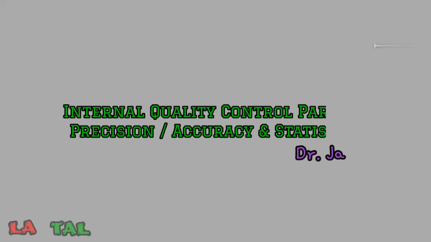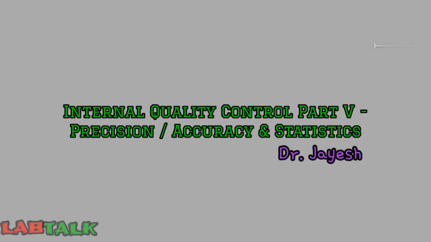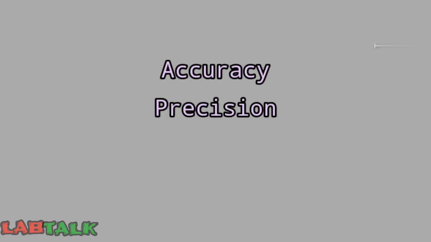Hello friends, welcome to this fifth video in this series on internal quality control. In this video, we will see about two major aspects, that is accuracy and precision, and related to that some of the statistical formulas that are used in internal quality control data. So first of all, we will see accuracy and precision.